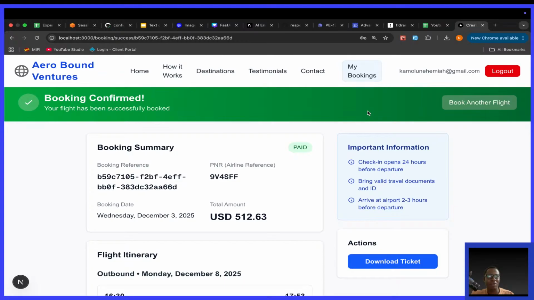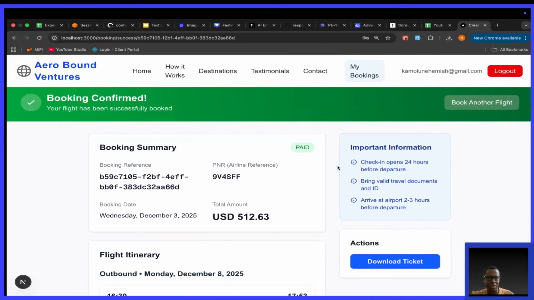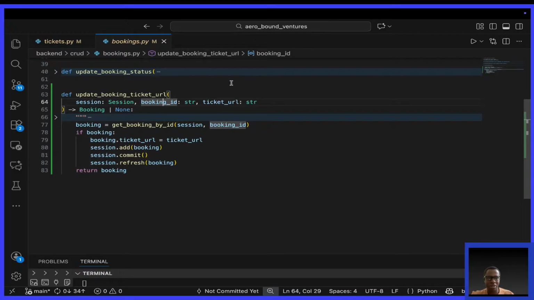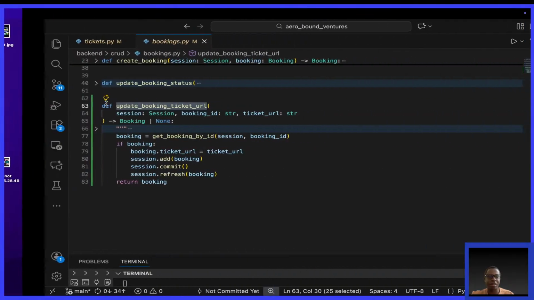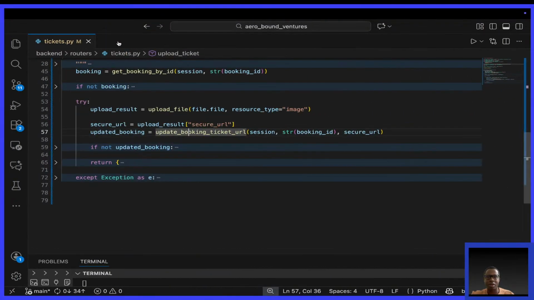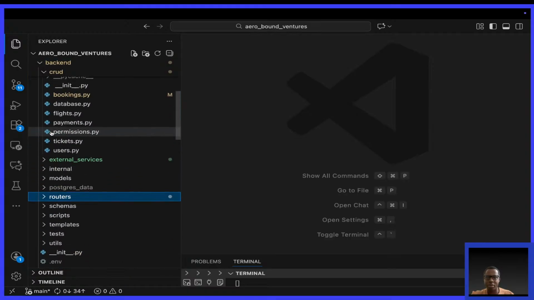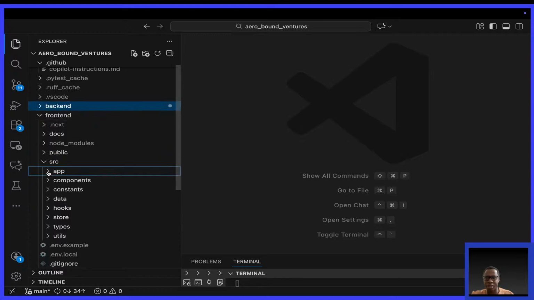But before that, we need the admin to be able to upload a ticket. So maybe before that, we need to fix a few things. For now, I'm going to leave the backend. We see we have some good success. Now we need to integrate this endpoint. So I'll close this, close this, close this, close that, close that. Now time for the front end.